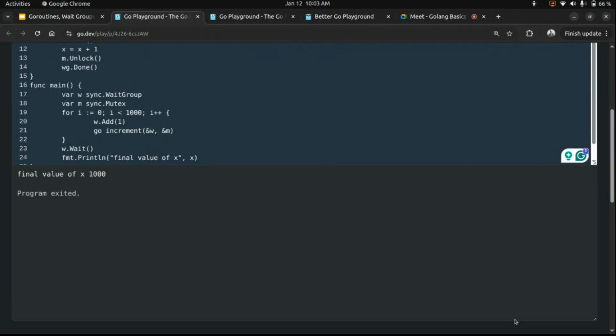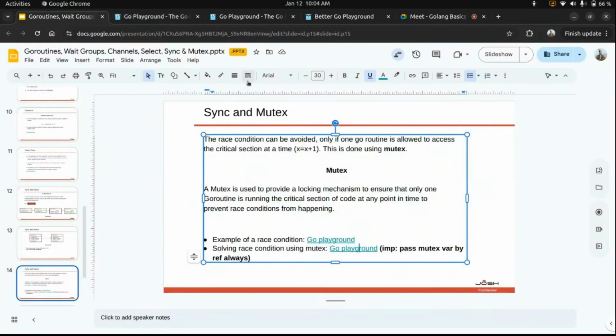So if you pass by value directly, each goroutine will have its own copy of that variable, right? So the main goroutine will not understand which variable is being accessed. So we are passing by reference. We are using only one variable and just passing its reference. So yeah, that's very important when you are using sync and wait groups.